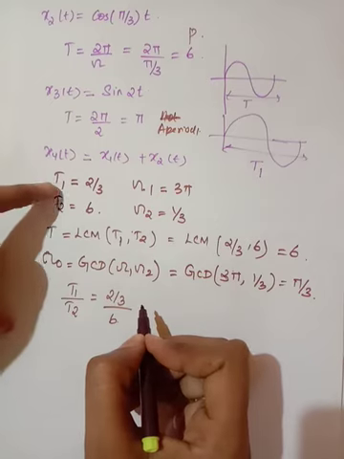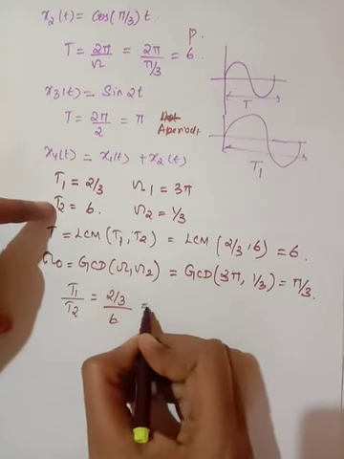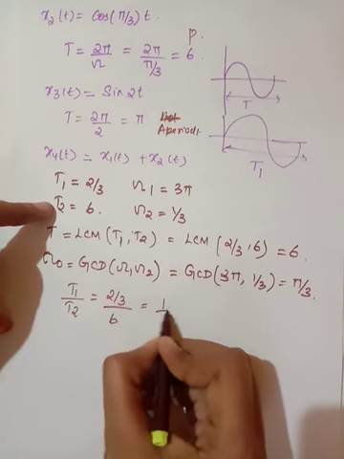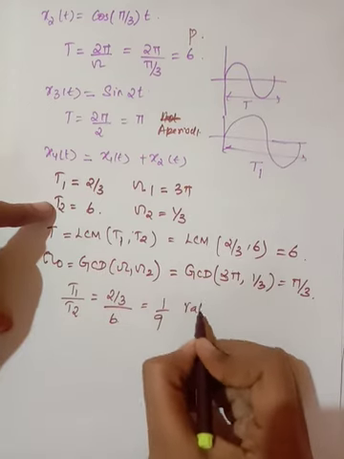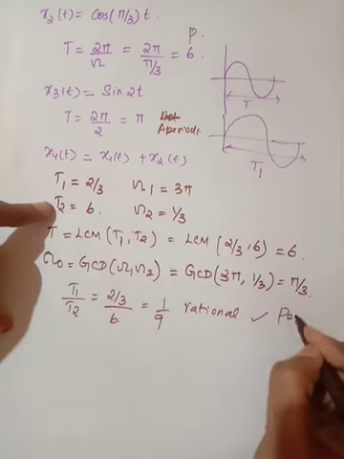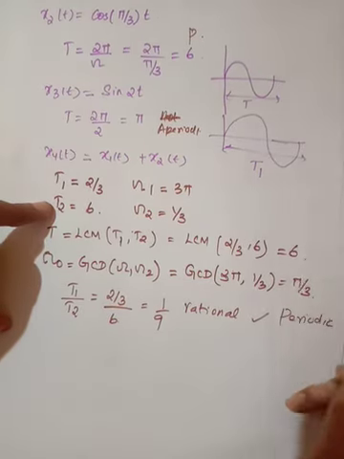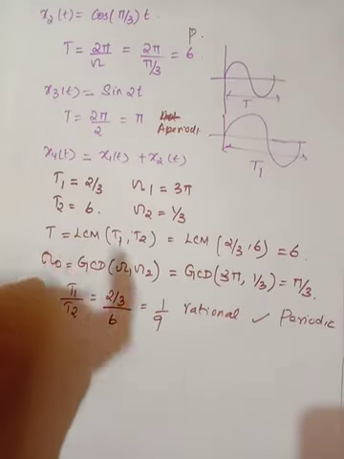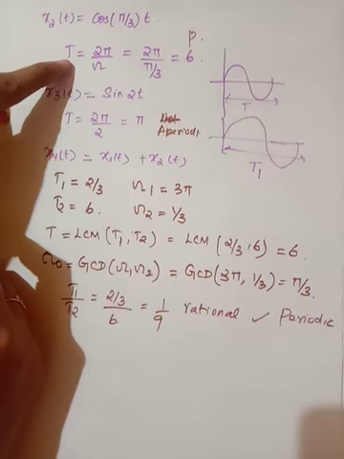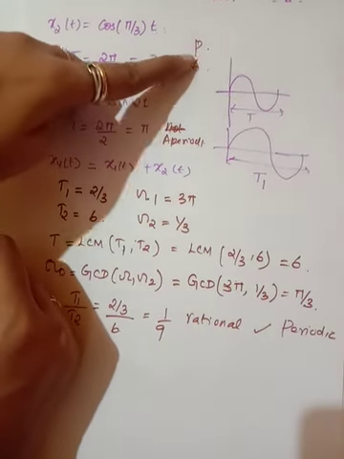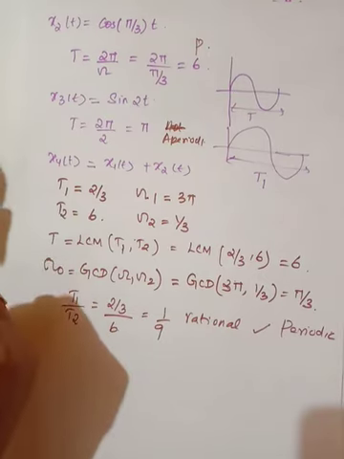2/3 divided by T2 is 6. So what you will get is 1/9. So this is a rational number. So this signal is a periodic signal. Understood? Okay, so if you are given one signal, you can find out the fundamental time period from this formula, and also from the result you can tell whether it is periodic or not.